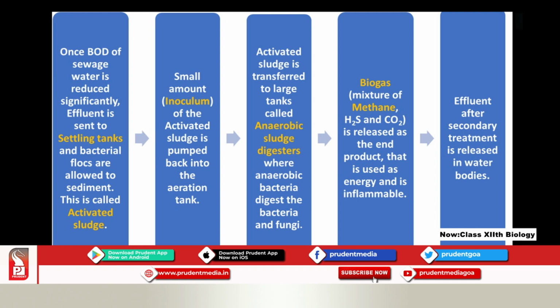Now this tank, the activated sludge along with the bacteria, is taken to large tanks called anaerobic sludge digesters. Here the anaerobic bacteria digest the bacteria and fungi further. The bacteria present, the fungi, the mesh that was there, all of that is digested.